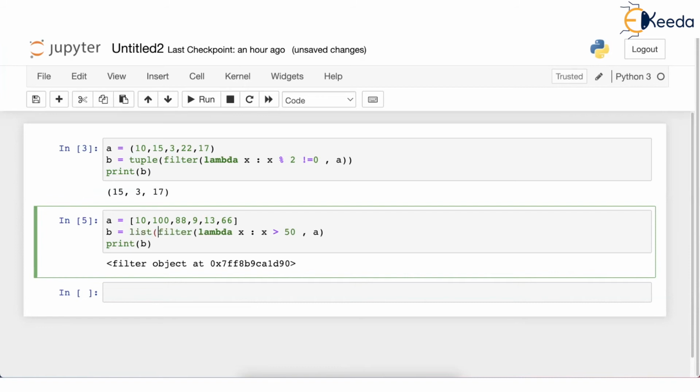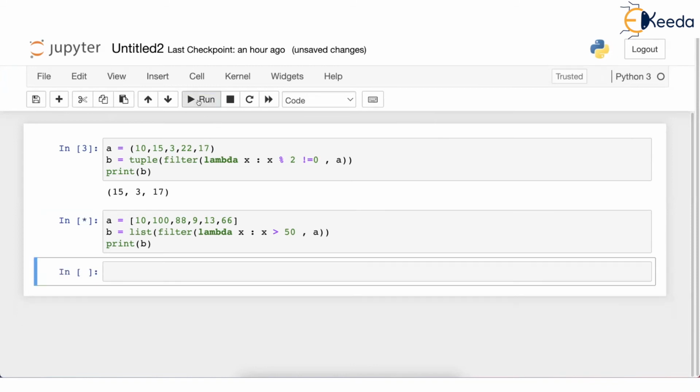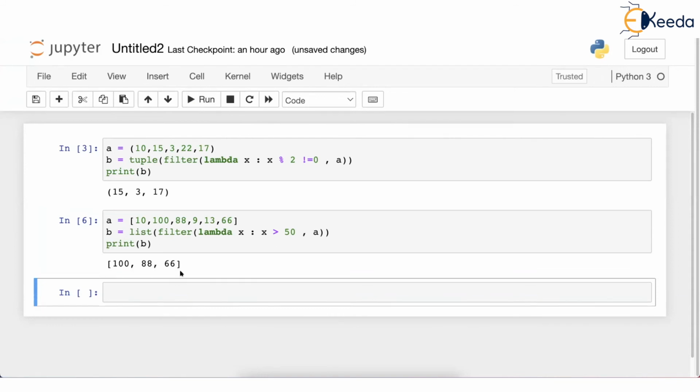So what you have to do rather is that whatever values are filtered out, you tell that I want to create a list of this. Now B will be a list. And of course, it will be human readable. So now there will be a list created. Otherwise, you will get a filter object. More on this filter object, I'll tell today itself. You might ask what this output means when we don't give list. I'll tell you, trust me. But now we will get a nice list.